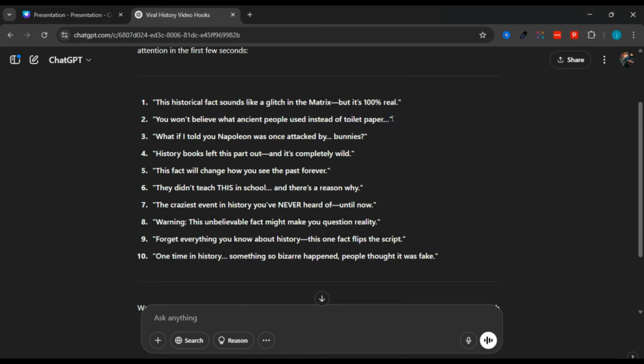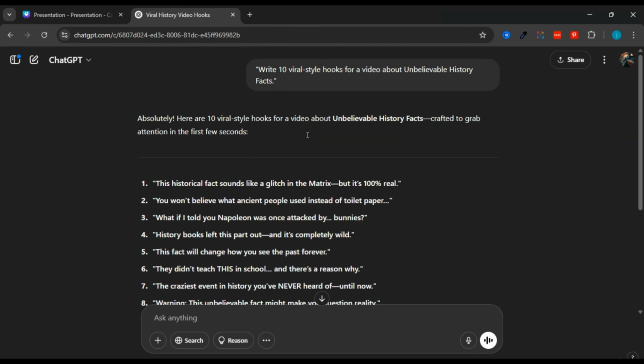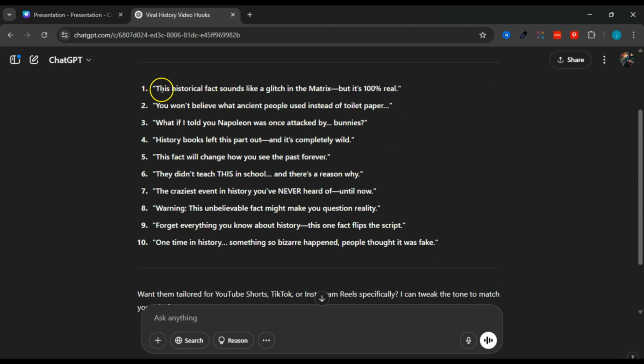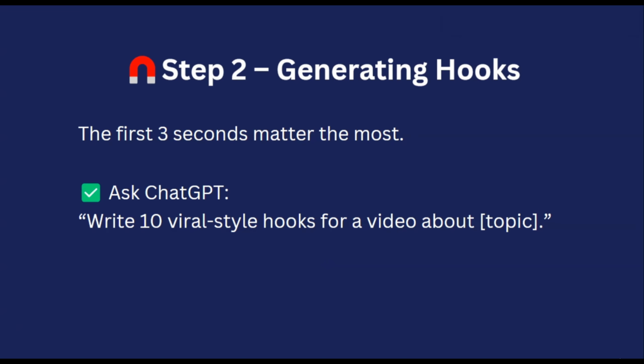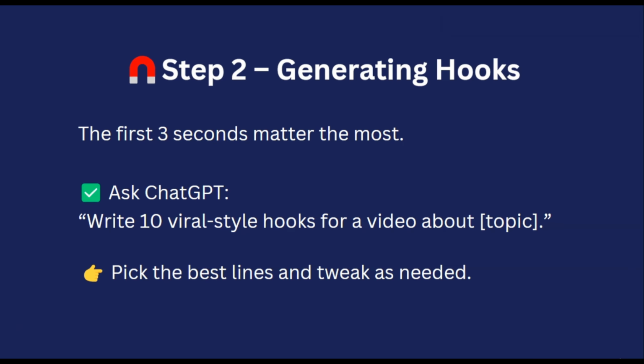Wow, interesting, right? So you can see that these hooks are actually engaging and they capture people's attention. So you can use ChatGPT and AI to come up with hooks for your videos just like this. And once you come up with a list of your hooks, you want to go ahead and pick the best lines and tweak as needed. So choose the ones you feel are going to capture people's attention the most, and you can tweak them as you need them to be.